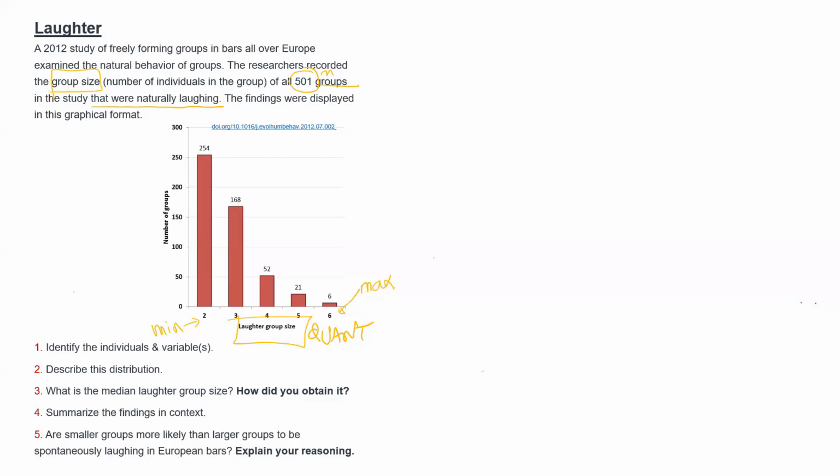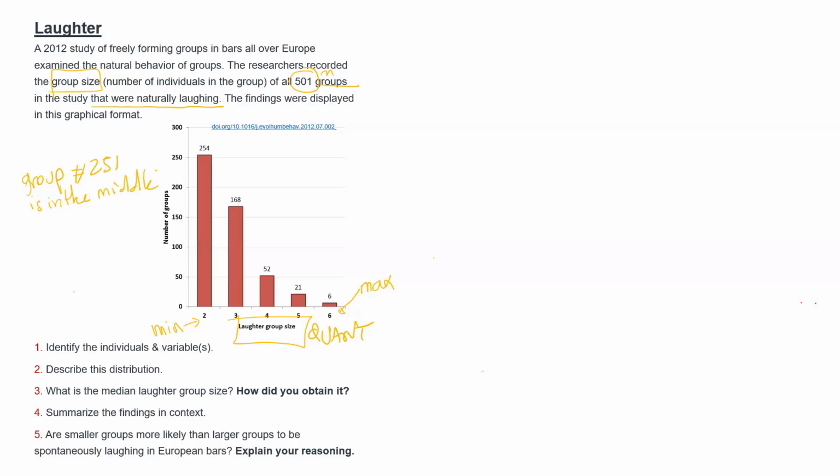So how do we find out the median laughter group size? Well, the median is the value carried by the 1 or 2 individuals in the middle of the sorted list. So here we have a list of 501 individuals, 501 laughing groups, which means that we get 250 groups, then group number 251, and then another 250 groups. So group number 251 sits in the middle of the sorted list.